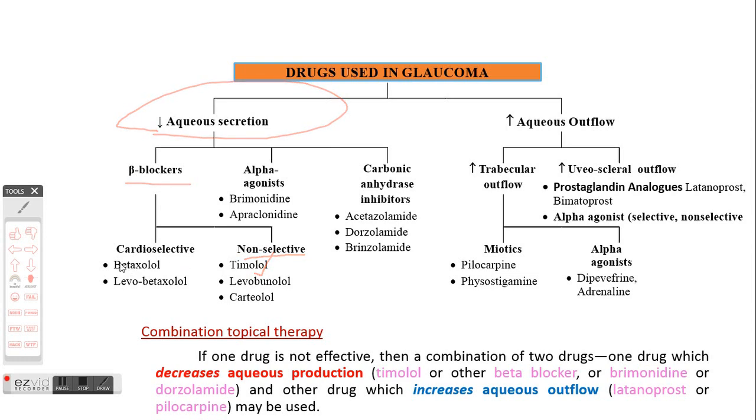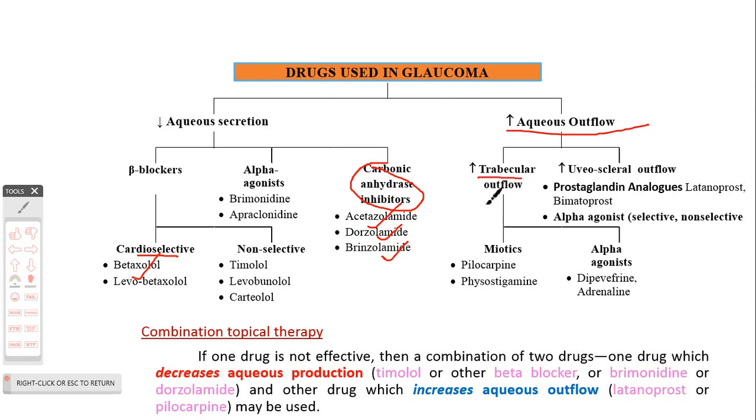So the first category of drug that decreases the aqueous secretion consists of beta blockers, the non-selective ones such as timolol, a very commonly used drug in cases of glaucoma, and then the recent addition is the cardioselective beta blocker such as betaxolol. And then the other category of drug which decreases the aqueous secretion is carbonic anhydrase inhibitors such as acetazolamide, dorzolamide, or brinzolamide.